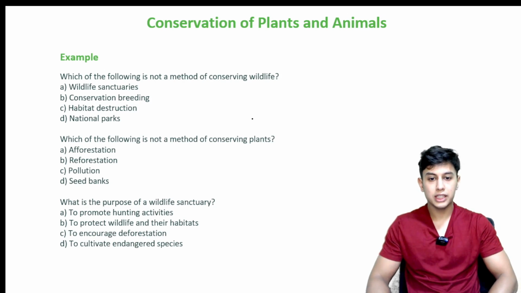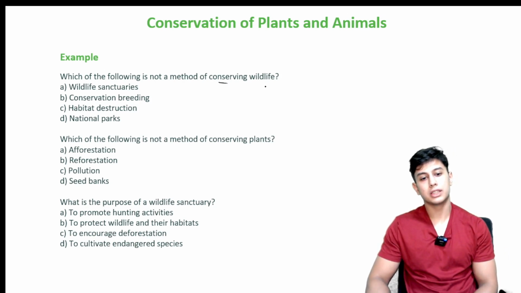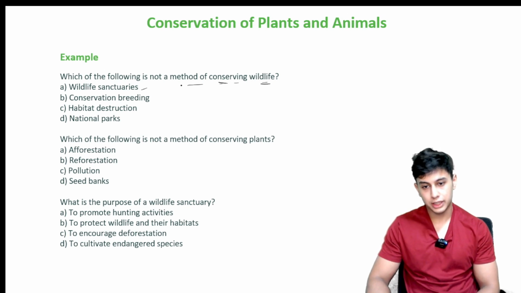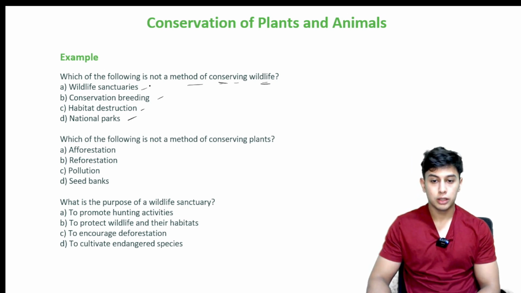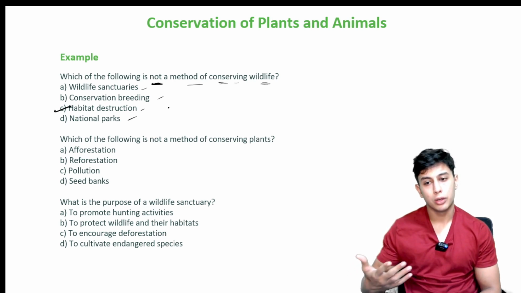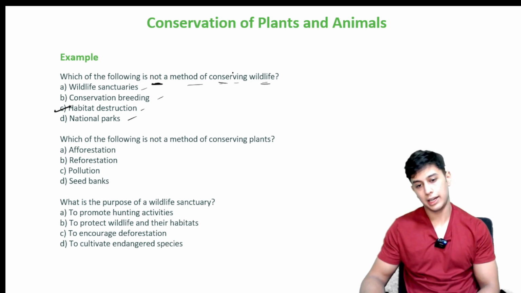Which of the following is not a method of conserving wildlife? Not a method of conserving wildlife. Wildlife sanctuaries, conservation breeding, habitat destruction, national parks. Alright, so it is not a method of conserving wildlife. Okay, habitat destruction. If I am losing habitat, how will I conserve the wildlife?